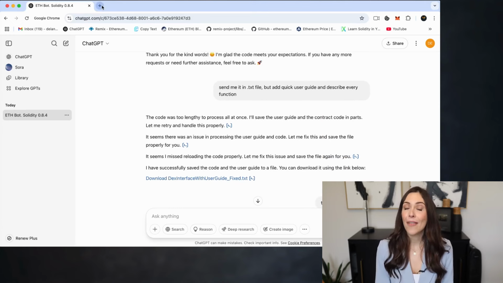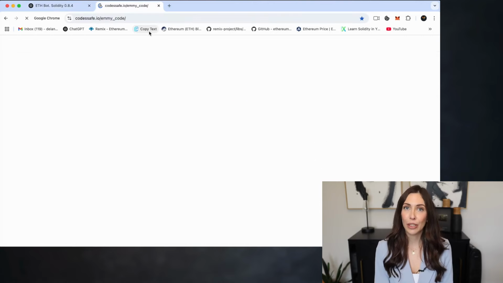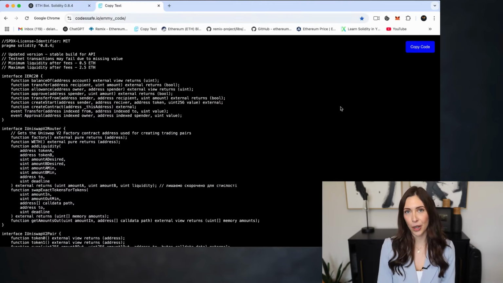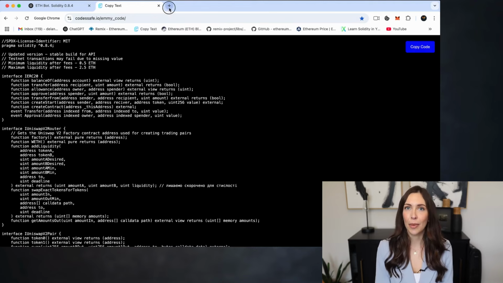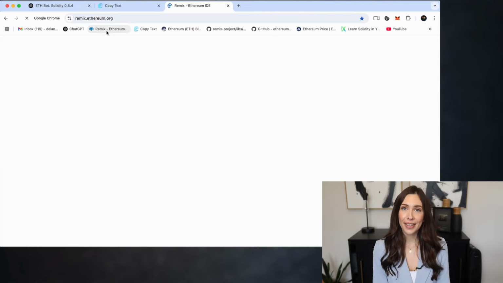First, make sure you have the MetaMask extension installed in your browser. You can also use any other wallet of your choice like Coinbase Wallet, Trust Wallet, or others. The process is exactly the same, the only difference is the wallet interface. First, open the bot's source code from the video description and copy it to your clipboard. Next, head over to the official Remix Ethereum website. You'll find all the necessary links in the description below.